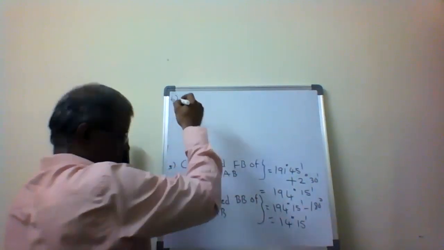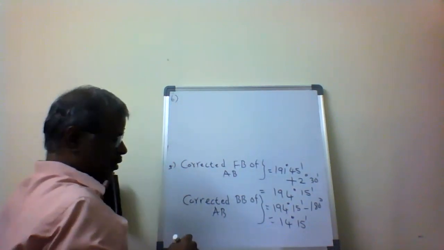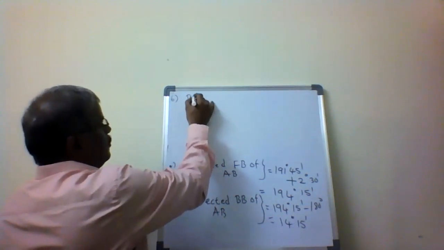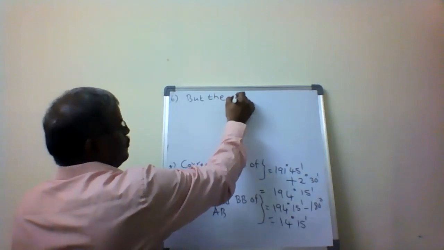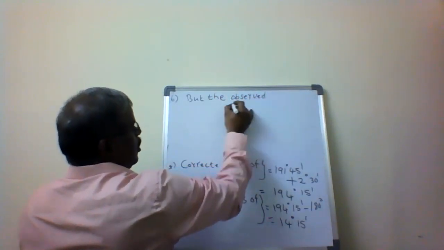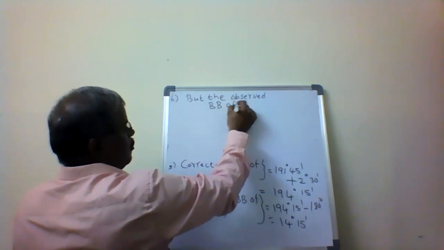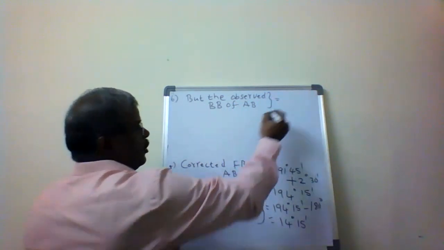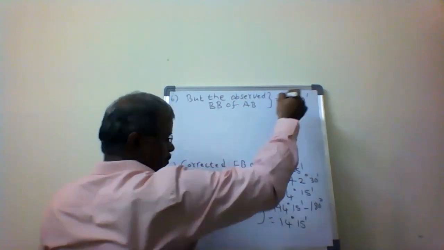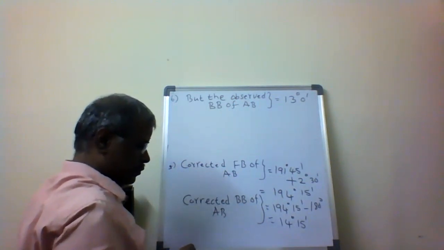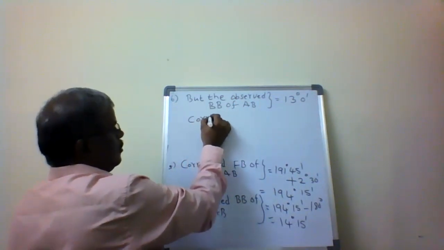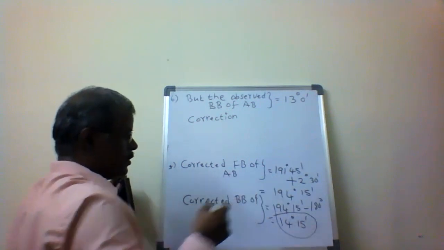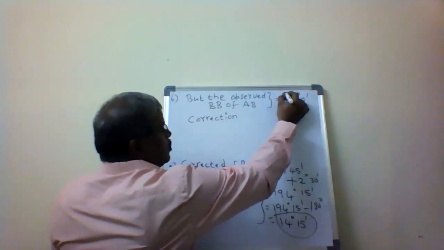So the sixth point. But the observed backward bearing of AB equals 13 degrees. So the correction: the actual value is 14 degrees 15 minutes, but the observed is 13 degrees.